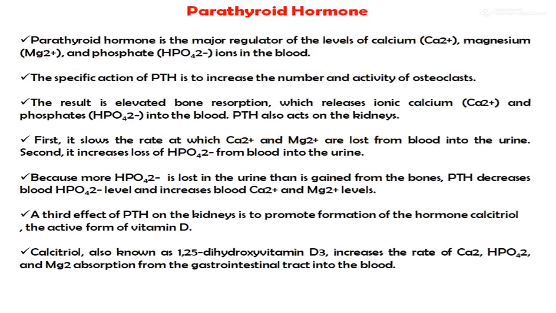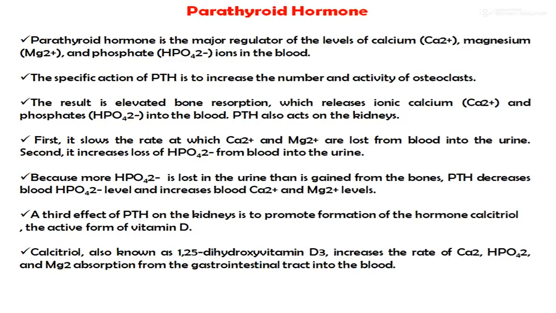Next one is the parathyroid hormone. The parathyroid hormone is the major regulator of the levels of calcium, magnesium and phosphate ions in the blood. The specific action of parathyroid hormone is to increase the number and activity of the osteoclasts. The result is elevated bone resorption, which releases ionic calcium and phosphate into the blood. The parathyroid hormone also acts on the kidney.